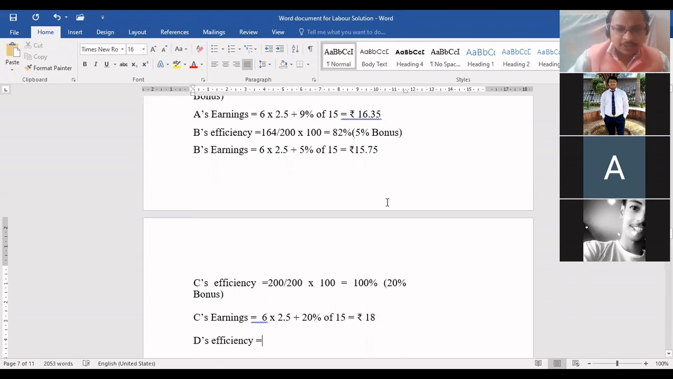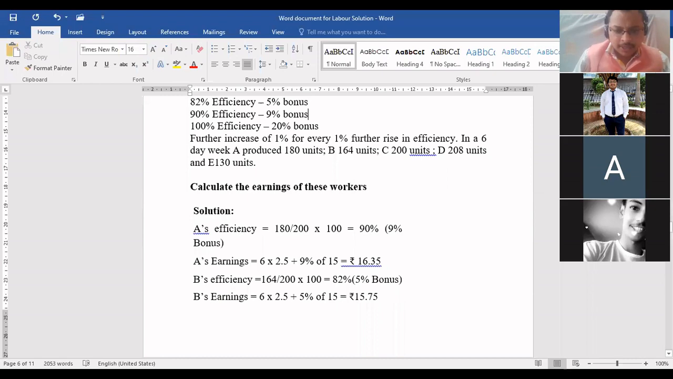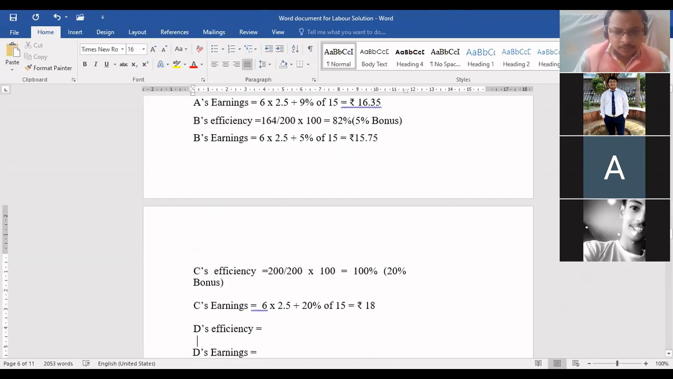Now D's efficiency. How many units has Mr. D produced? 208. 208 upon 200. Come on, tell me. 104%. So how much bonus will he get? 24%. Yes, very good, beta. So 24% bonus.